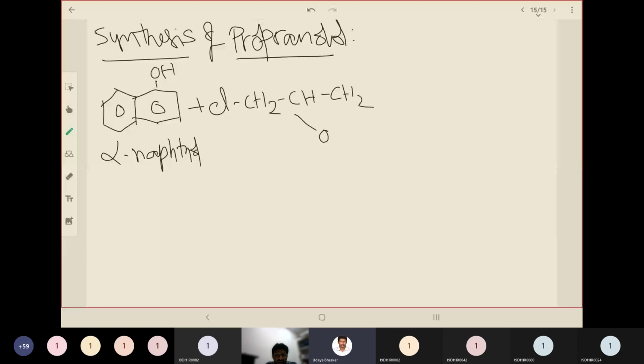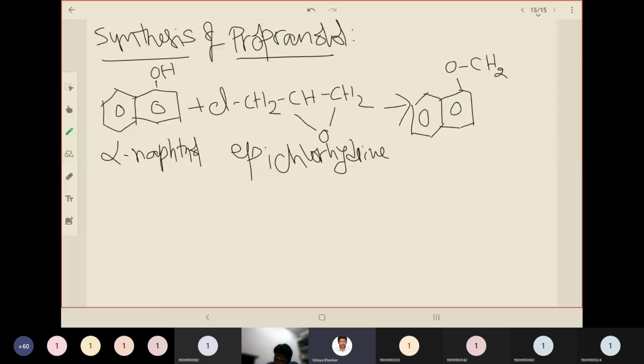It is not reflecting on your screen. Okay, I'll write the name. Okay, epichlorhydrin. It is very important. Remember the structure of epichlorhydrin. Okay, epichlorhydrin. Naphthol is there already, so write the naphthol structure. In OH you replace hydrogen with, chlorine is a leaving group, so write the remaining part: CH2, CH, CH2,